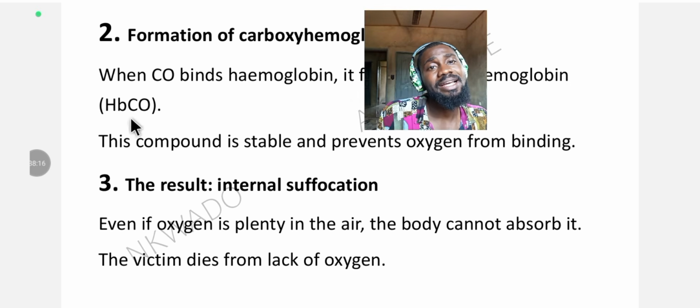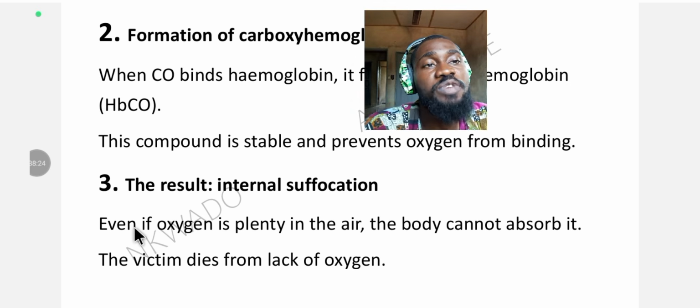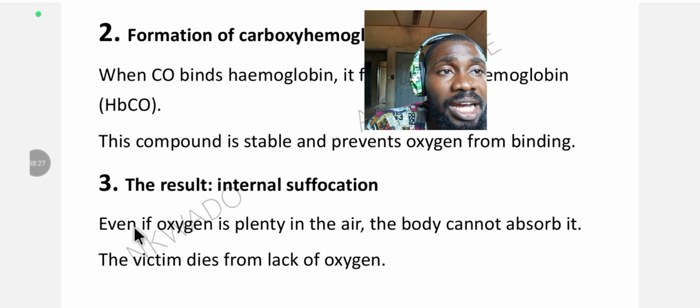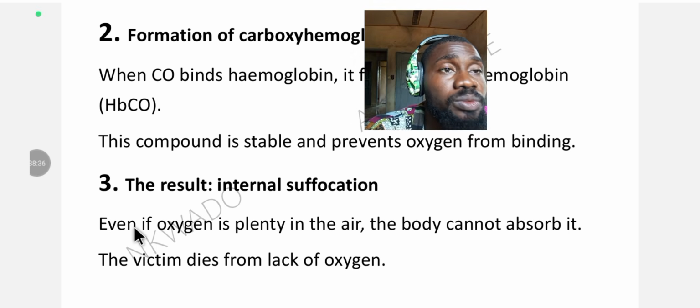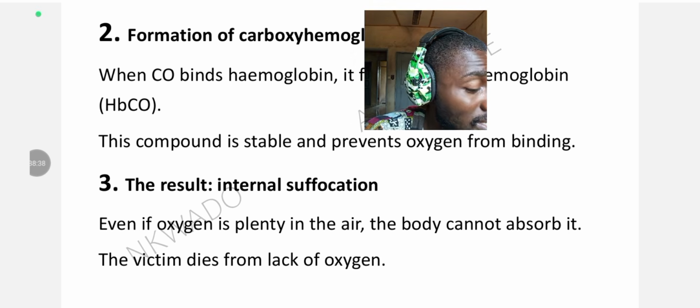This compound is like a block. It blocks that gateway of exchange between your body and hemoglobin, where cellular respiration occurs at the cell level. It prevents your cells from accepting oxygen from this stable compound, because this compound is stable.